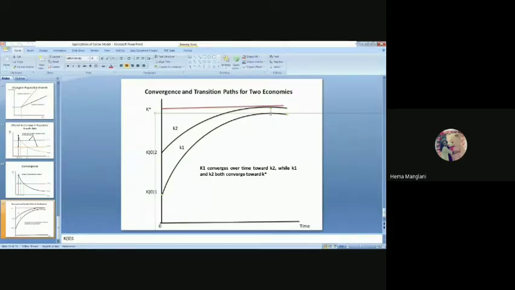See, I'm talking about this. They'll converge like this. Are you getting my point? And this red line will be this. See, that is the convergence. So here exactly we started with a gap, and this gap is eventually reducing. Why is this reducing? Because what we are saying is this country has more diminishing returns because they have more initial capital. So the capital is greater with them, so the occurrence of diminishing returns is greater.